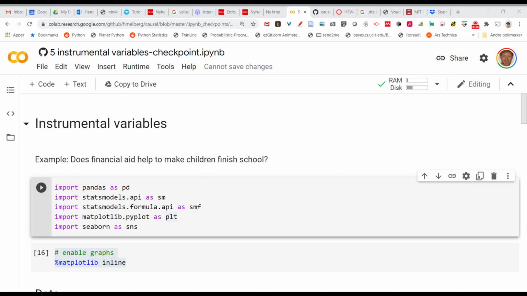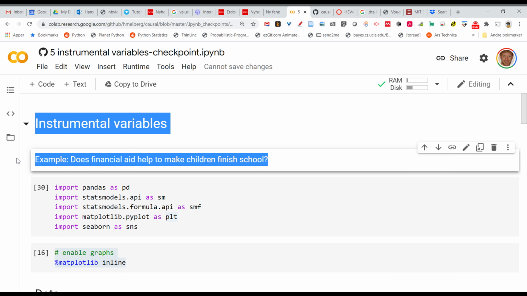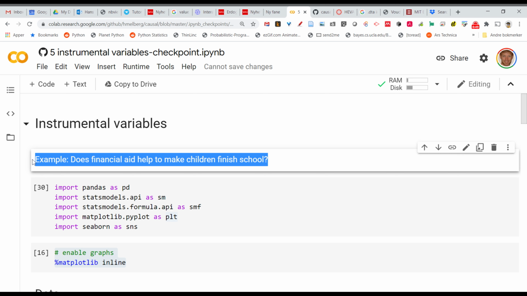In this case, we're going to use the example of whether financial aid will help children finish school. So if you get financial aid, does that increase your probability that you will actually finish school? And we're going to say that's 8th grade. Okay. And that's one example we could use. We could use other examples. For instance, in the lecture we used, does education increase your salary?